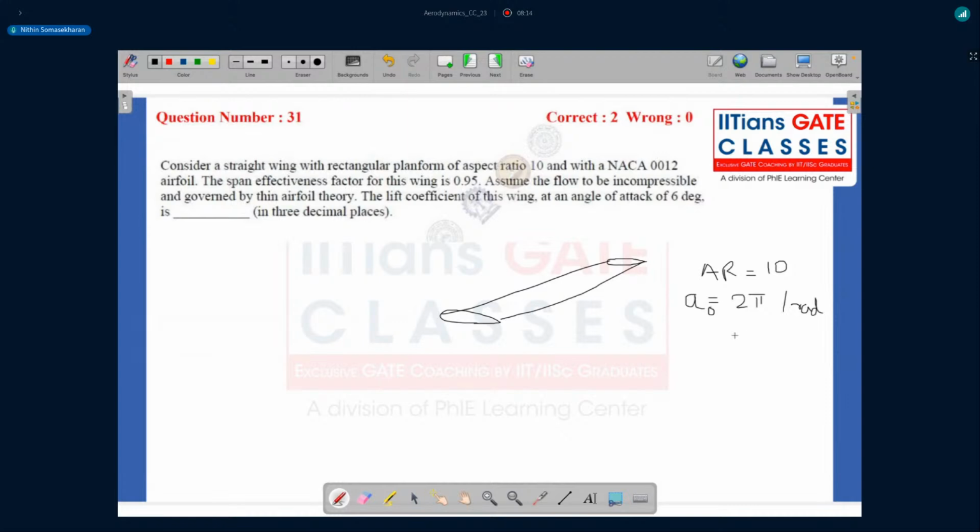And they've told you the span effectiveness factor e is around 0.95, because there would be some efficiency losses from having a non-elliptical planform. Now what they're asking is the lift coefficient of this wing at an angle of attack of 6 degrees. So alpha is 6 degrees, and if I convert that to radians, this would be 6 times pi by 180, so many radians.